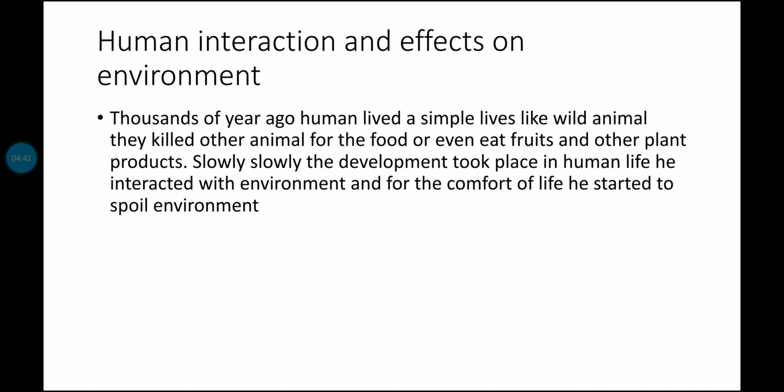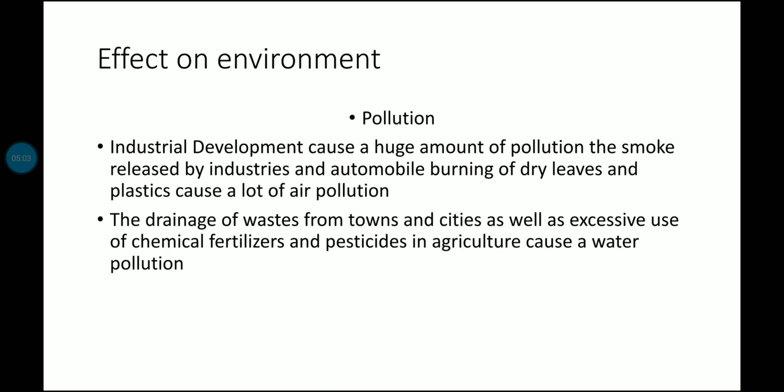Human interaction and effect on environment. Thousands of years ago, humans lived simple lives like wild animals. They killed other animals for food or ate fruits and other plant products. Slowly, development took place in human life. He interacted with the environment, and for the comfort of life he started to spoil the environment.